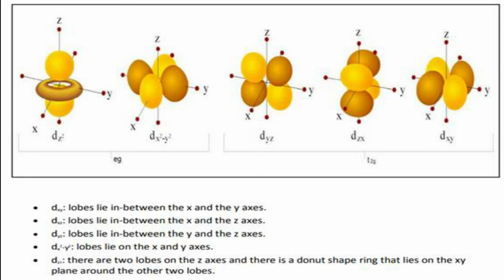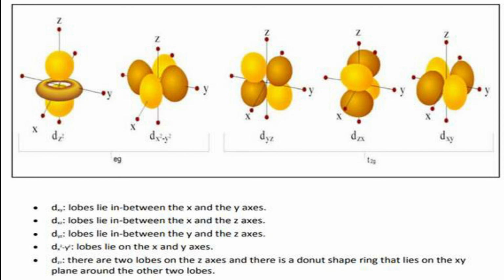Third orbital is dyz, where lobes are in between the y and z axes, perfectly in between the y and z axis. Fourth one, dxz orbital, where lobes are between the x and z axes. And last one, dxy orbital. Here also lobes are between x and y.